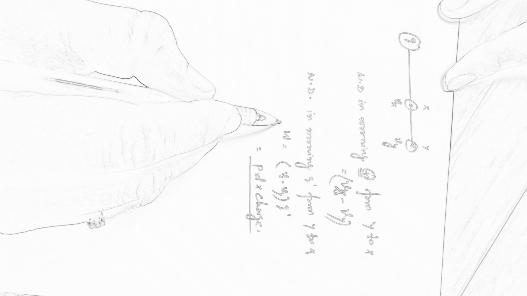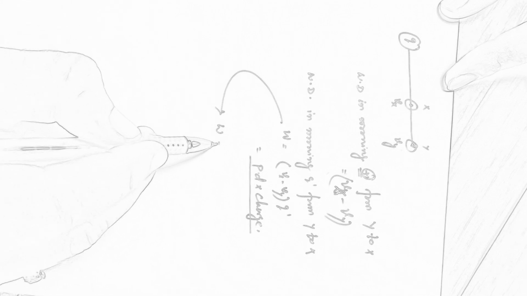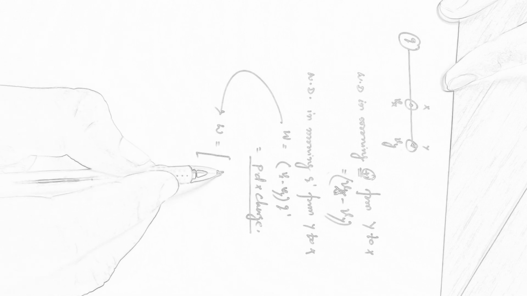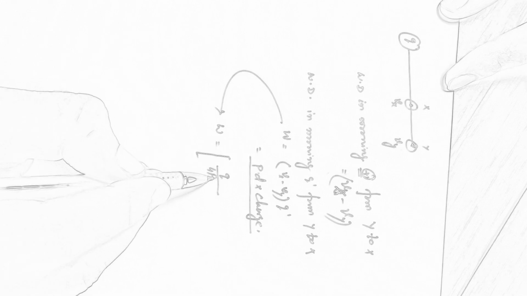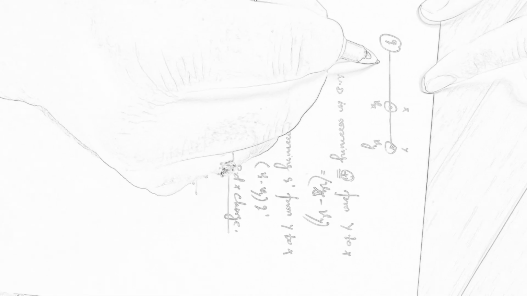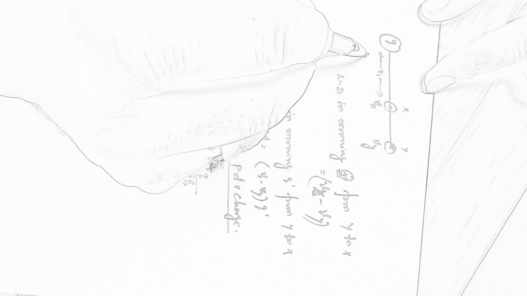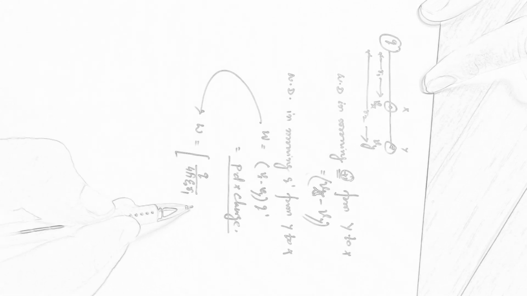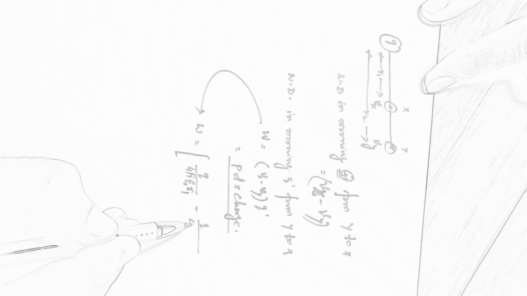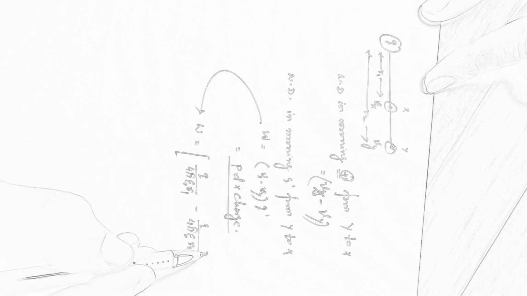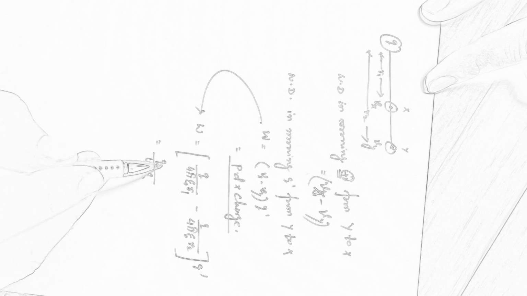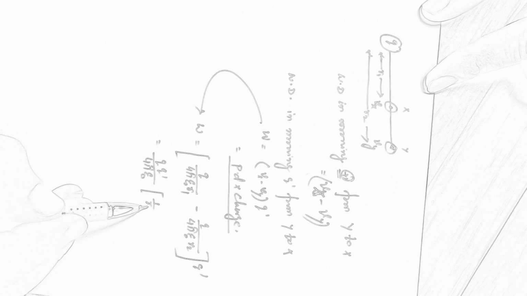Now, elaborating this one, W is equal to Vx minus Vy, into Q dash. We have just evaluated the value of V, which was in this format, Q by 4 pi epsilon naught into R. And for the time being, suppose this one is R1 and this one is R2. So obviously Vx will be Q by 4 pi epsilon naught R1 and Vy will be Q by 4 pi epsilon naught R2, into Q dash. Taking common Q by 4 pi epsilon naught, keeping here Q dash, we will get 1 by R1 minus 1 by R2.